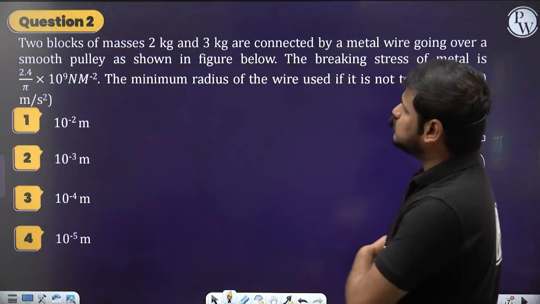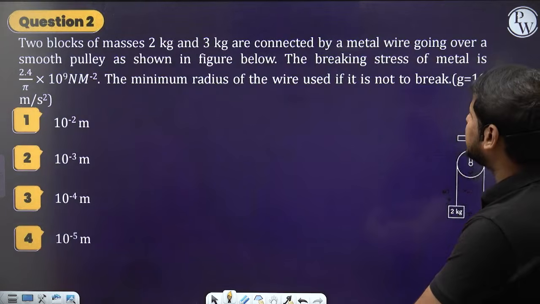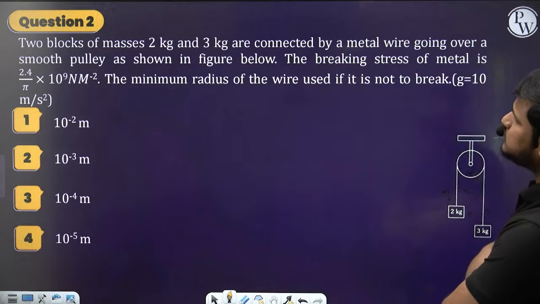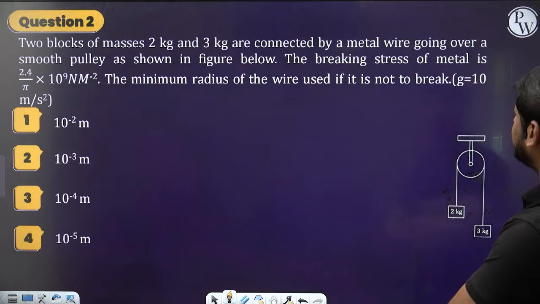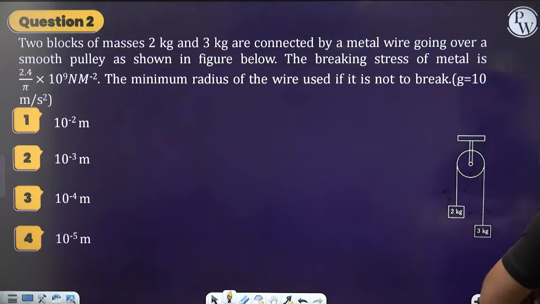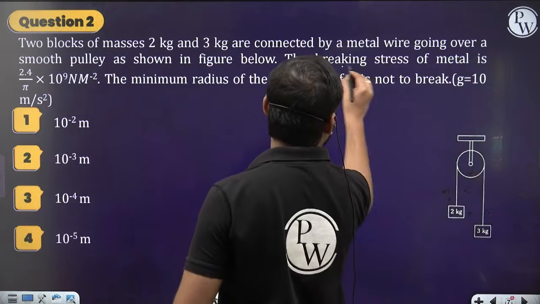So let's go for question number 2. There are two blocks of masses 2 kg and 3 kg connected by a metal wire going over a smooth pulley as shown in the figure below. The breaking stress of the metal is given as 2.4 by pi into 10 to the power 9 newton per meter square. What is the minimum radius of the wire used if it is not to break? So the breaking stress is this much.